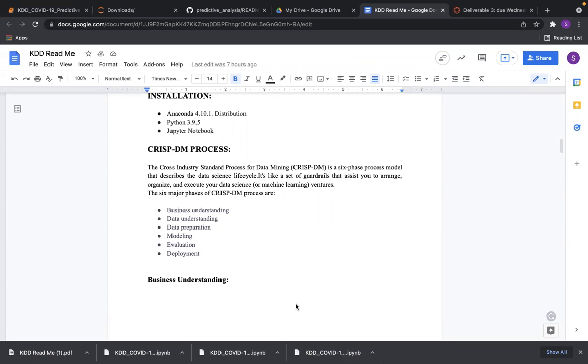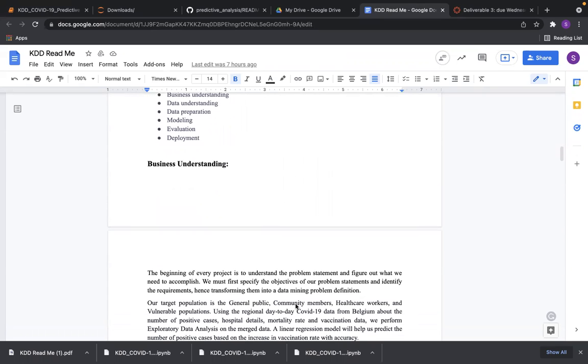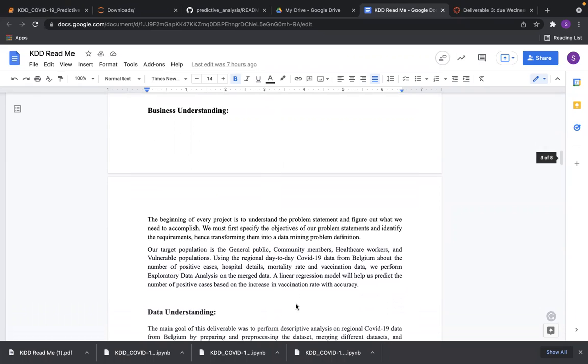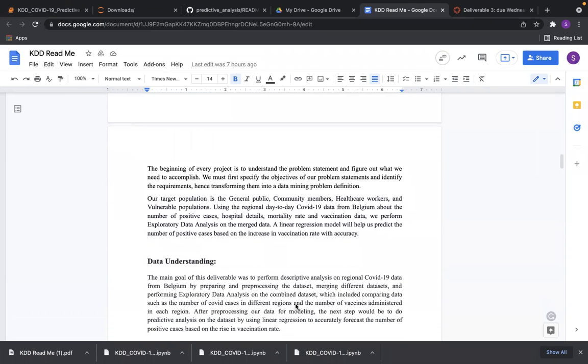It's a 6-phase model, which includes business understanding, data understanding, data preparation, modeling, evaluation, and the deployment of the model. So business understanding here is the target population. The target population is nothing but the general public, community members, healthcare workers, and the vulnerable population. We are doing this project so that they will benefit from it, the people of Belgium.